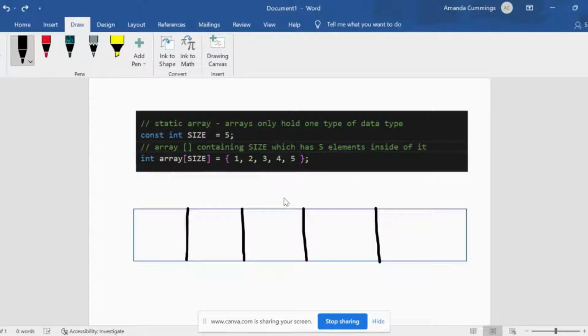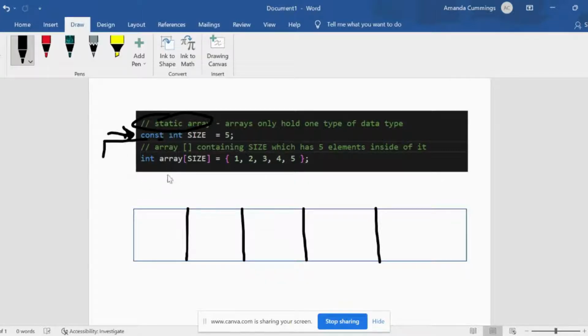Again, they only hold one data type, so if I wanted to declare an array of doubles, I can. However, it can only contain doubles. The same thing goes for other data types as well when it comes to arrays. If you're not familiar with how arrays work, I have my const here. Anytime you have a static array, you want to make sure that the size is a const variable. This prevents any errors in your program and makes sure that it stays consistent. Also, with a static array, you're going to automatically know the size anyway, so there's no reason that your variable should be anything other than a const.